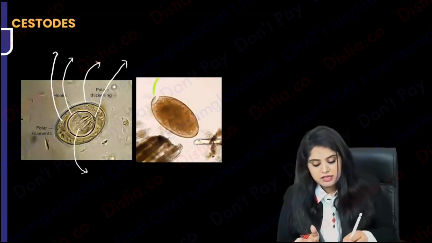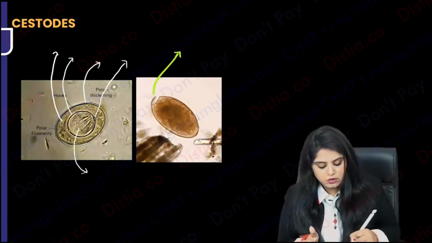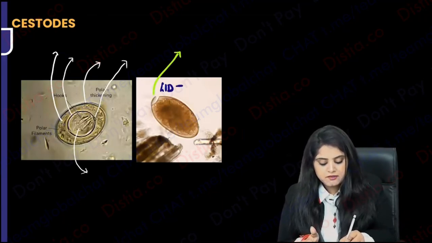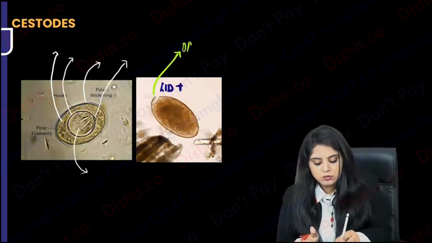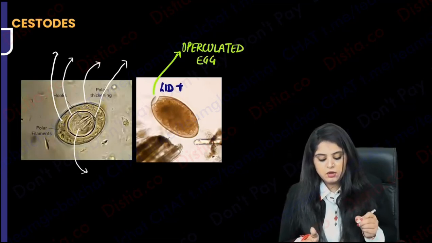So what is this egg? This is an egg which has a lid on top of it. Whenever you see an egg with a lid on top of it, that egg is known as an operculated egg. So that is known as an operculated egg, and you can see there is a lid on top.